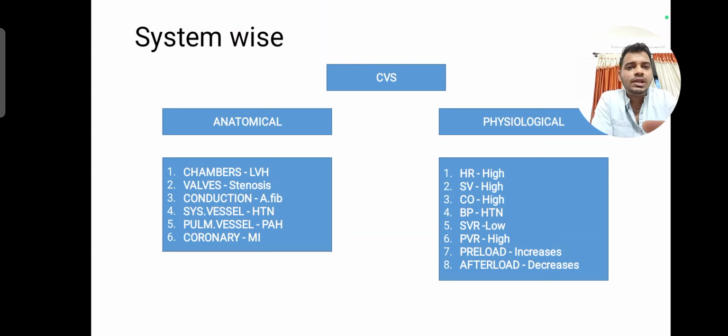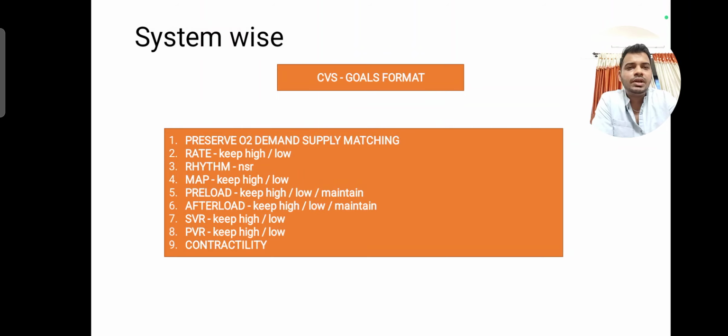So cardiac, what will you see anatomically? Chamber hypertrophy, valve stenosis, and conduction blocks. And physiologically, heart rate, stroke volume, cardiac output, what happens to all these things. If you write in this manner, you will cover all the points. Same thing I've given for other systems also. So when they ask for goals in the cardiac system, you should always write preserve oxygen demand and supply. Apart from that, rate, what will you keep? Rhythm, so MAP, preload, afterload, and contractility.